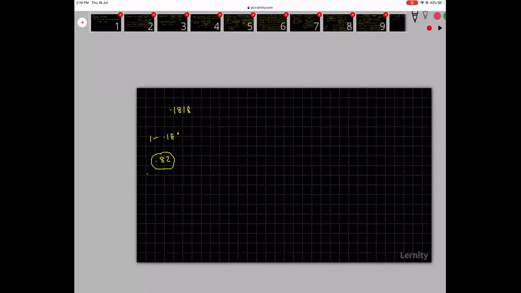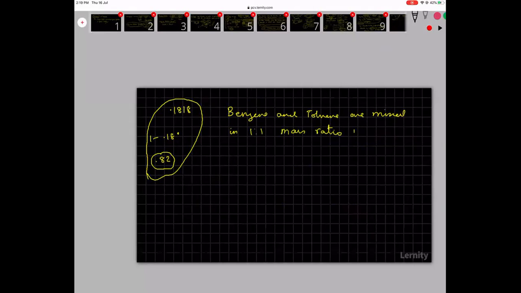Okay, fine. Here is another question. Benzene and toluene are mixed in 1:1 mass ratio. What is the mole fraction of the solution?